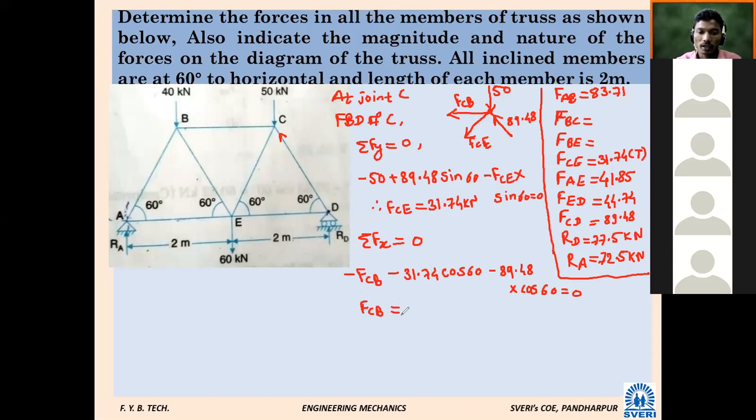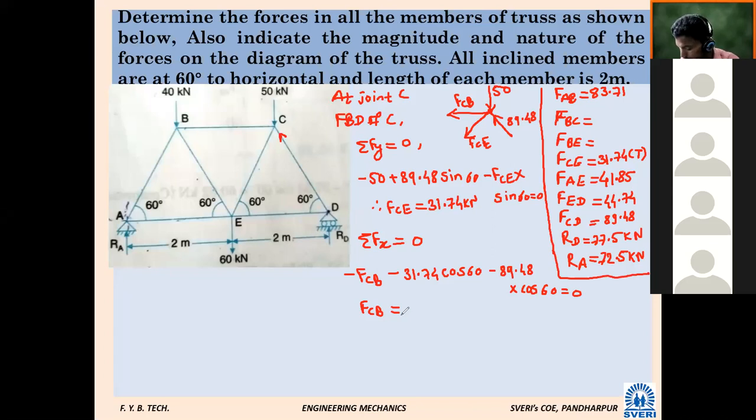So is it positive or negative? First, negative. It is negative. What have we assumed? Tensile or compressive? FCB tensile. So negative tensile, what does that mean? It is coming negative. That means it is compressive. FBC or CB, it is compressive.